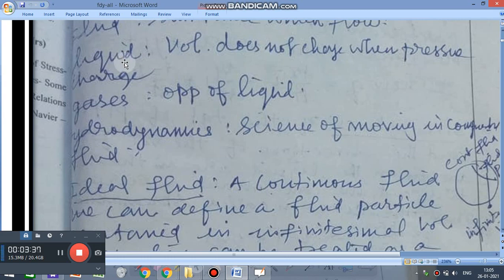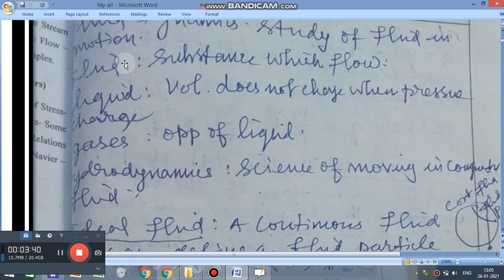So what we understand, there are mainly two things. One is called liquid, where volume does not change when pressure changes. Fluid means a substance which can flow. One type of fluid is a liquid, where volume does not change when pressure changes.